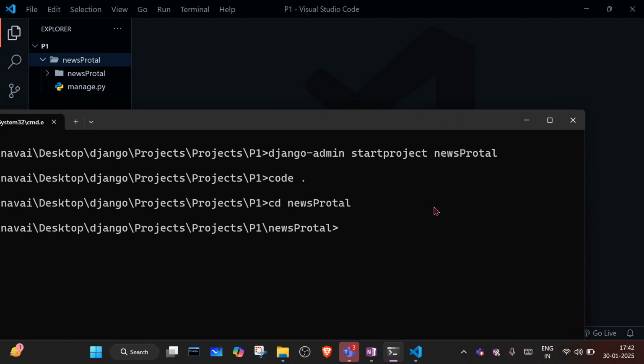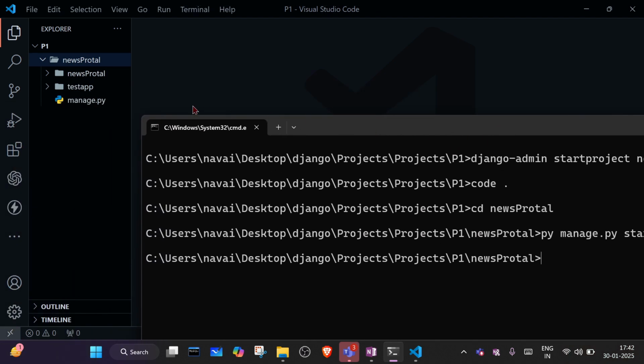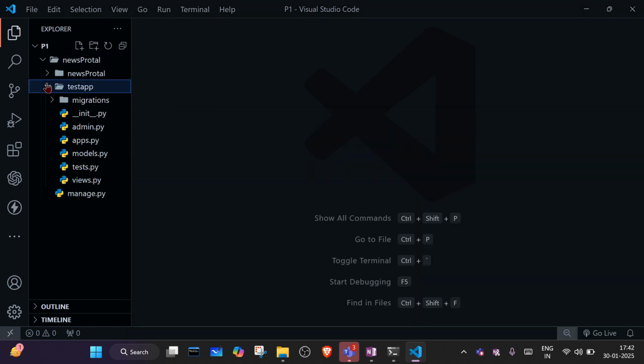So we have to write... just a minute, I forgot. python manage.py startapp testapp. Okay, so it will create one test app, right? So test app is created.